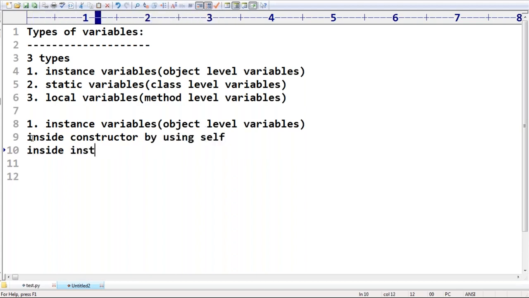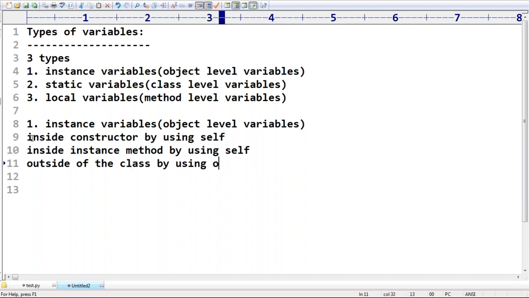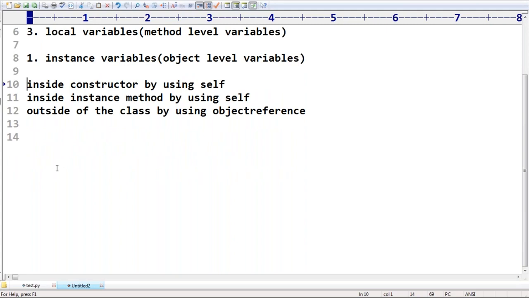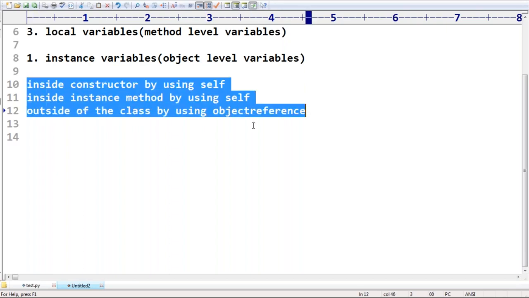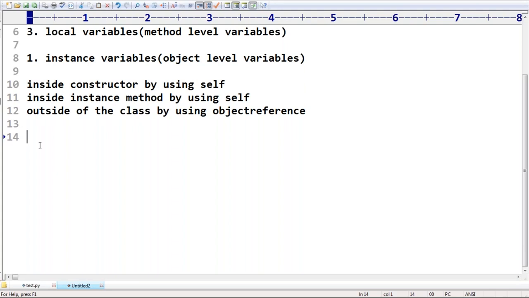Next, inside an instance method by using self, and outside of the class by using an object reference. These are the three places to declare instance variables. For every object, a separate copy of the instance variable will be created by default. If you change one object, those changes won't be reflected in the remaining objects.